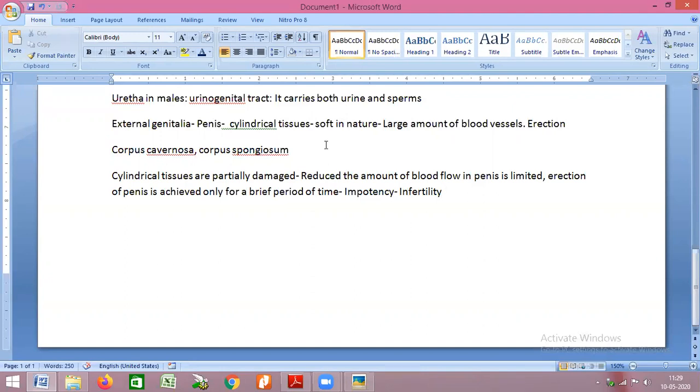Now, if the cylindrical tissues are completely damaged, penis can never achieve erection.